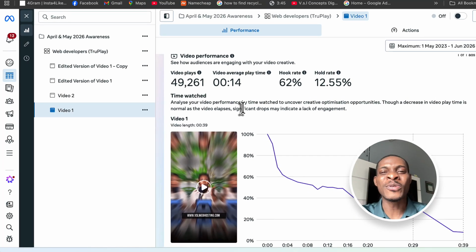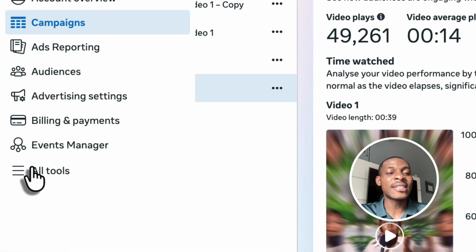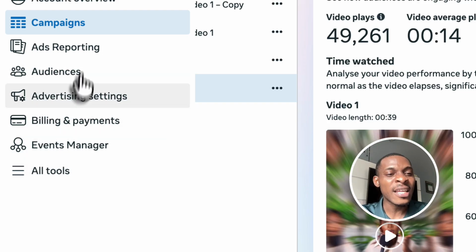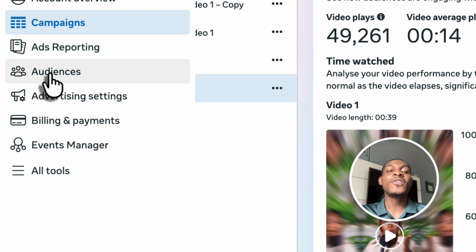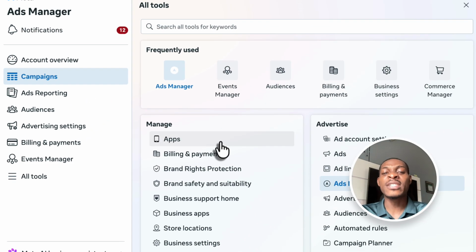What's the very first thing to do? Click on the hamburger menu you see here, the All Tools button, and you're going to see a section that is called Audiences. Anywhere you are on your Ads Manager, just come to this All Tools button and you will see Audiences. So click on any of the audiences that you see.